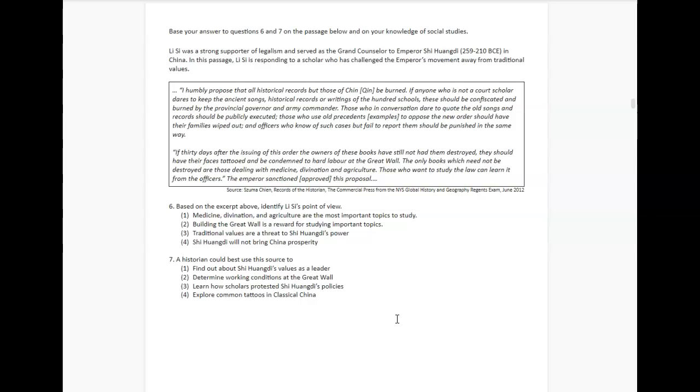Number 7. A historian could best use this source to what? 1. Find out about Shi Huangdi's values as a leader. 2. Determine working conditions at the Great Wall. 3. Learn how scholars protested Shi Huangdi's policies. Or 4. Explore common tattoos in classical China. What can they find out based on this paragraph?